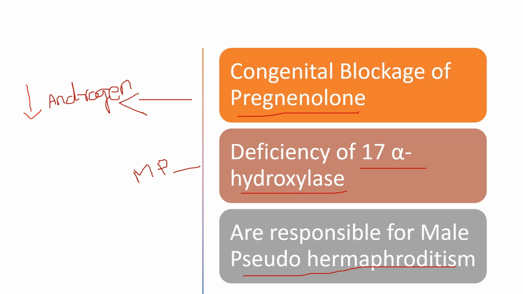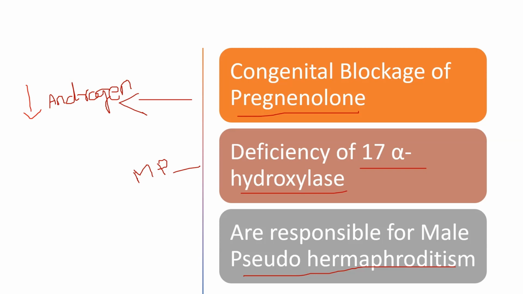In some males, there is congenital blockage of pregnenolone formation. Pregnenolone is responsible for the production of testicular as well as adrenal androgens. For androgen production, the male needs pregnenolone. If there is a congenital blockage in pregnenolone formation, it affects the release of androgen from the testes as well as the adrenal glands.